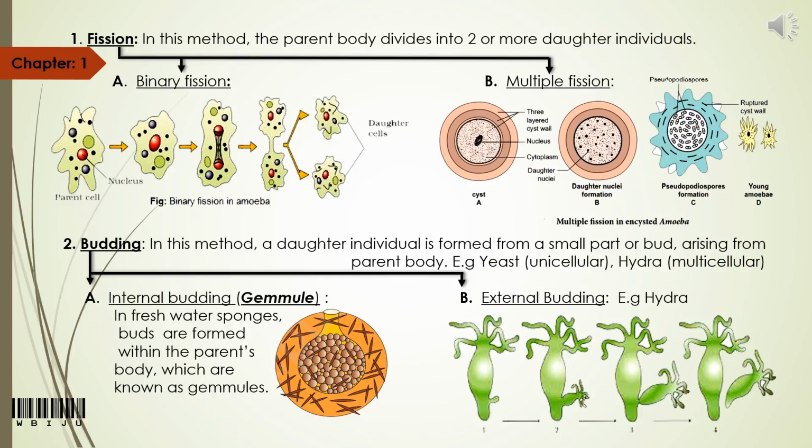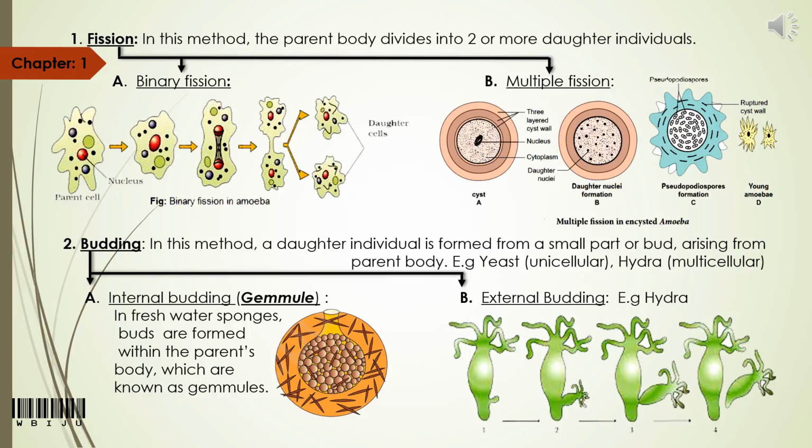Next come to budding. In this method, what happens? An outgrowth known as bud will arise from the parent body, which grows and detaches from the parent body to form a new individual. Example you can give budding in yeast. But this budding is of two types. If the bud is formed inside the body, then this type is called internal budding. And if the bud is formed outside the body, we call it external budding. For external budding, you can give hydra.